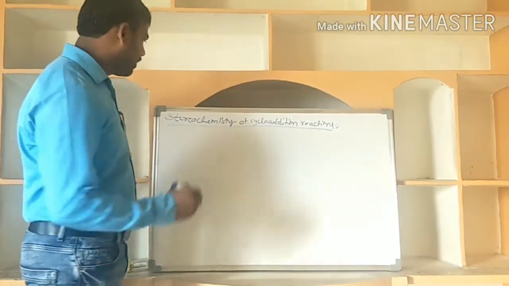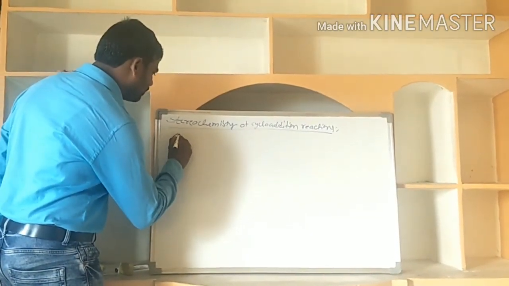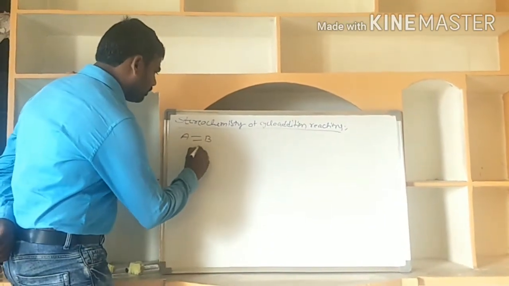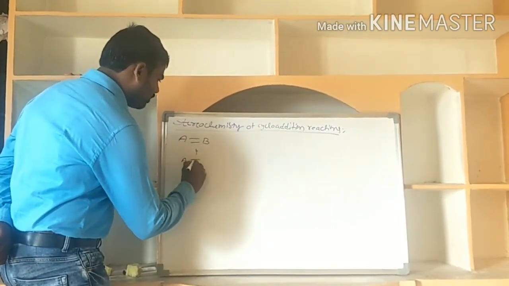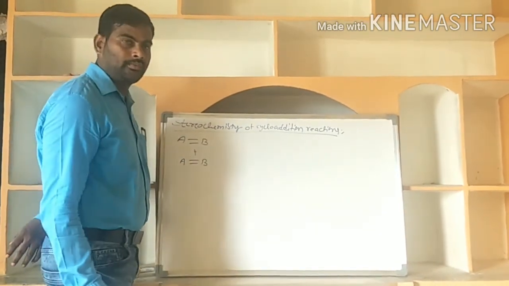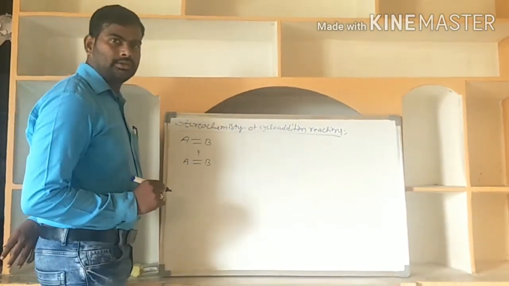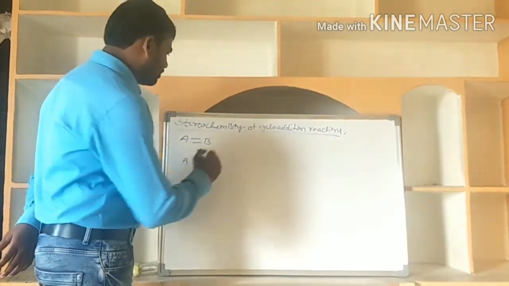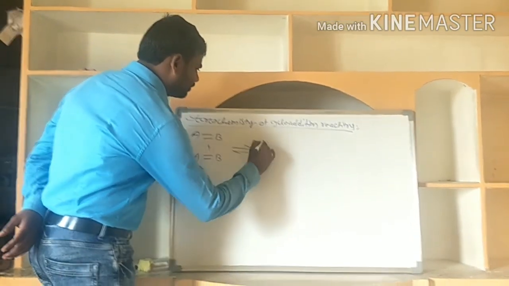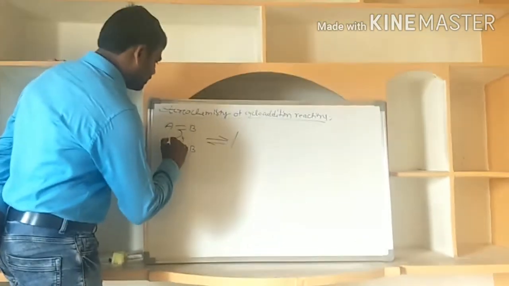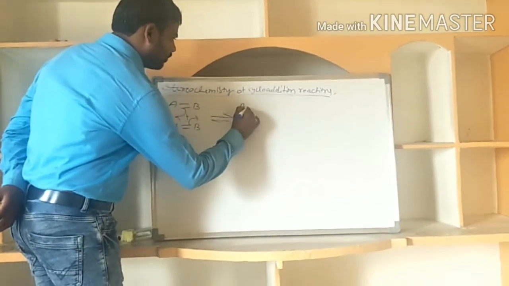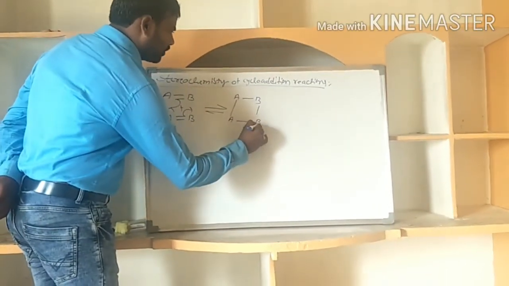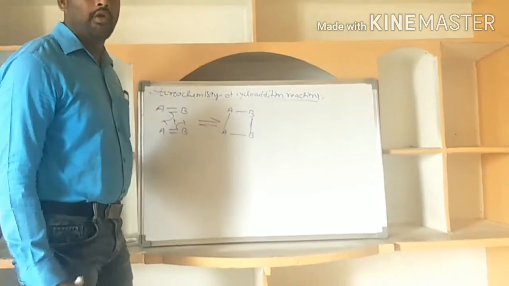Cycloaddition reactions. In this, two partners are involved. This is one unsaturated system, one partner, and another unsaturated partner. And these two unsaturated partners, in these cycloaddition reactions, the product is cyclobutane. This cyclobutane product is formed.